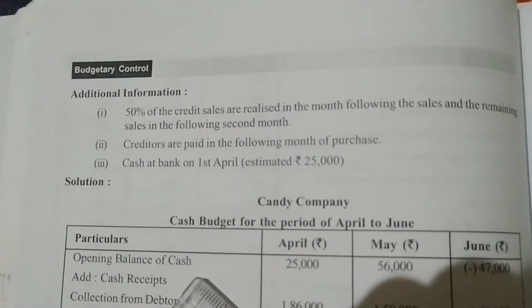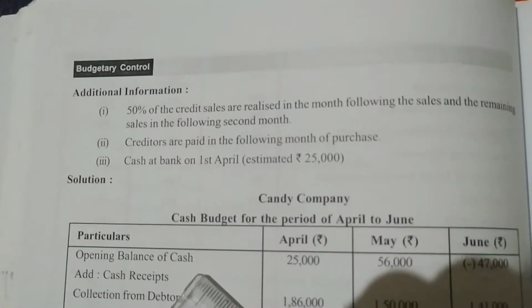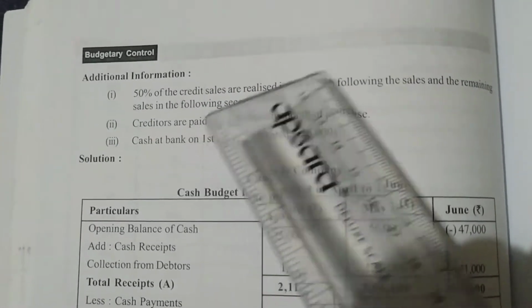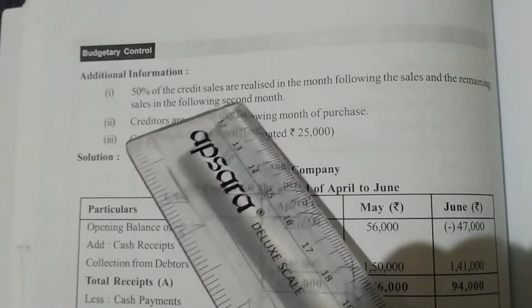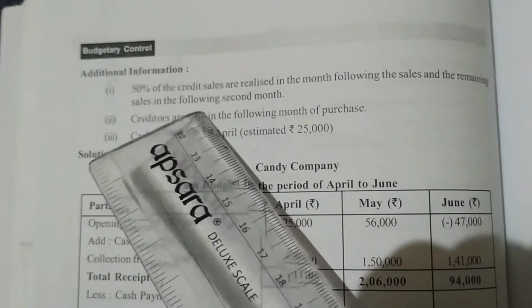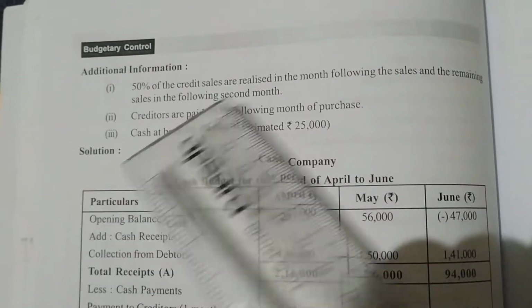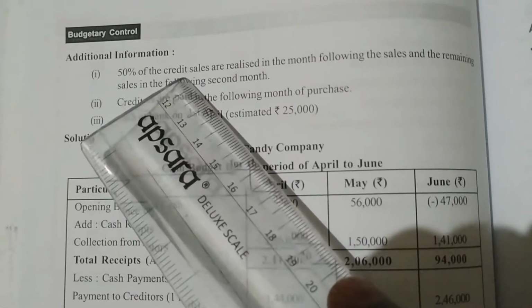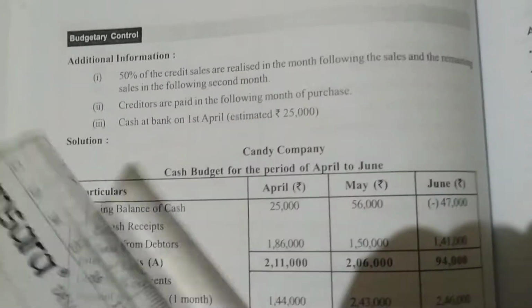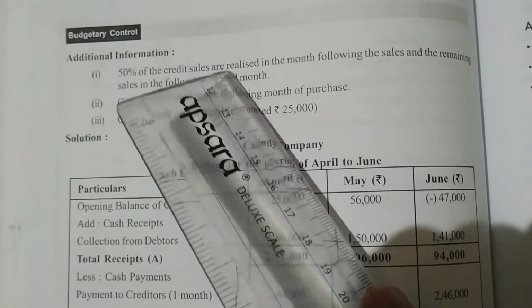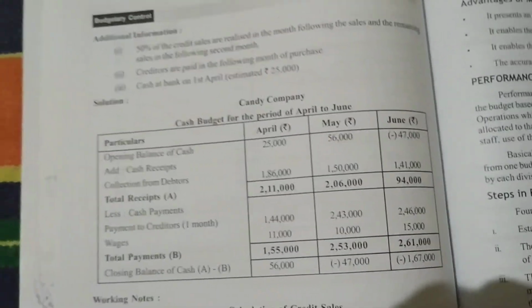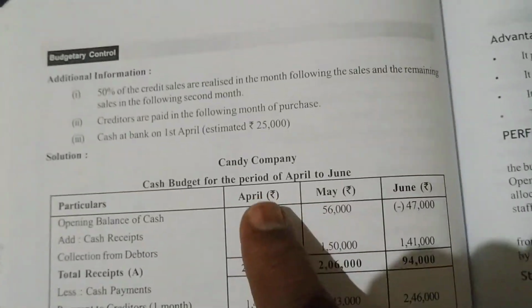50% of credit sales are realized in the month following the sales. It means what? 50% of the credit sales are realized in the month following the sales, and the remaining sales in the following second month. There are no cash sales in the problem, only credit sales. It means the previous month's sales, 50%, you will realize this month. I'll explain. We are preparing the budget from April, right?